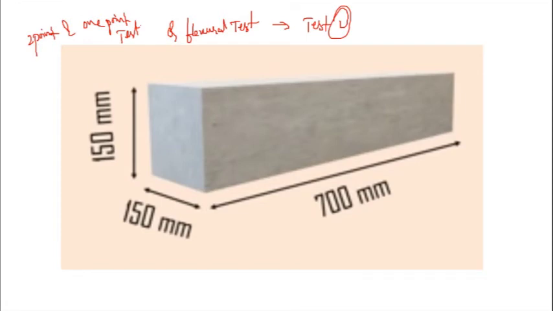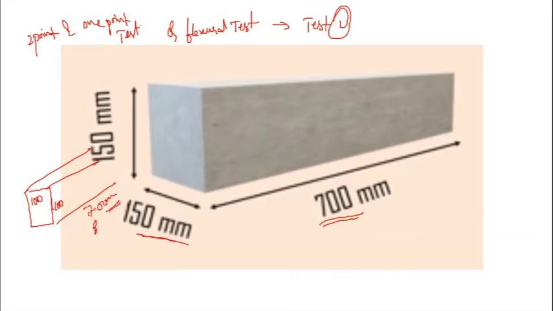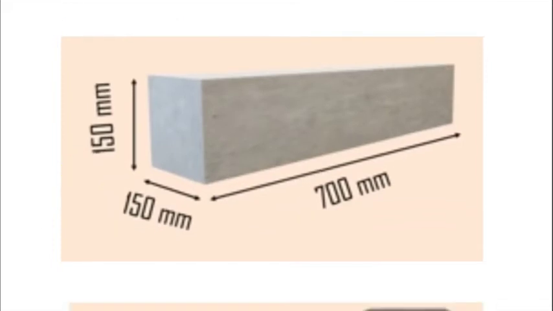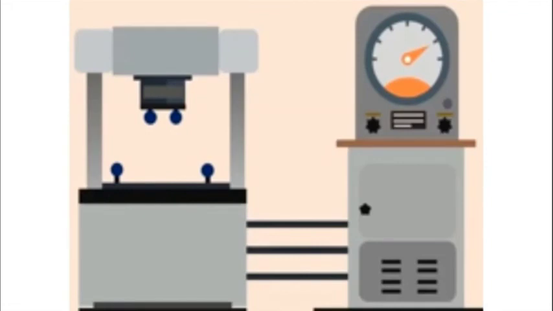So now this is the specimen, 150 mm and 150 mm square cross section, and length is 700 mm, remember. And in some cases we have cross sections of 100 and 100 and 700 mm also, or 500 mm also. Okay, so 150 by 700 or 100 by 500 mm specimen, any specimen you can use. So this is how the setup is going to be.